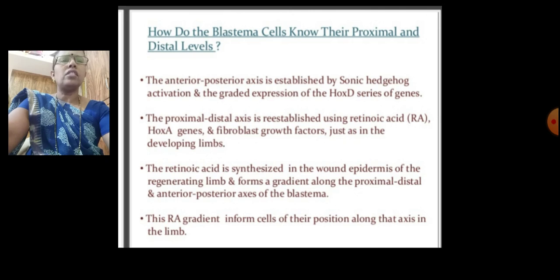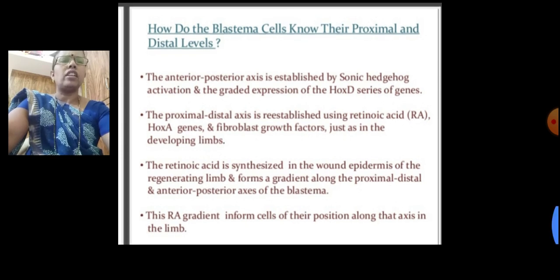The proximal-distal axis is re-established using retinoic acid, the Hox genes and fibroblast growth factor, just as in developing limbs. The retinoic acid is synthesized in the wound epidermis of the regenerating limb and forms a gradient along the proximal-distal and anterior-posterior axes of the blastema. This RA gradient informs the cells of their position along that axis in the limb.